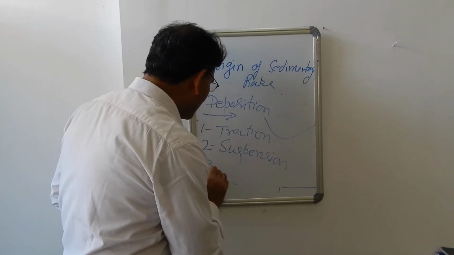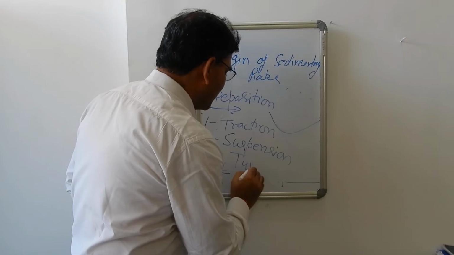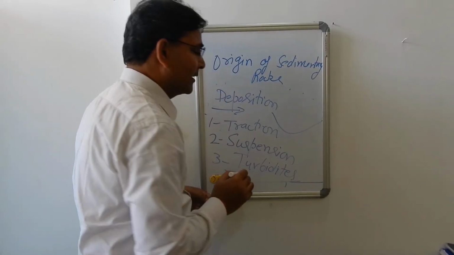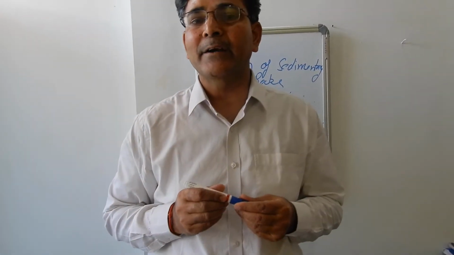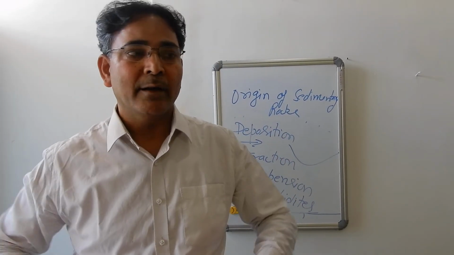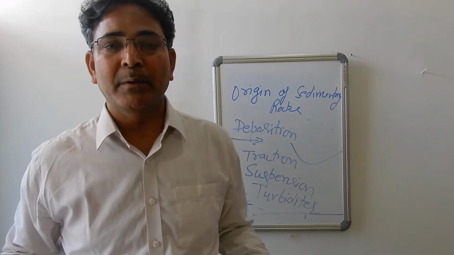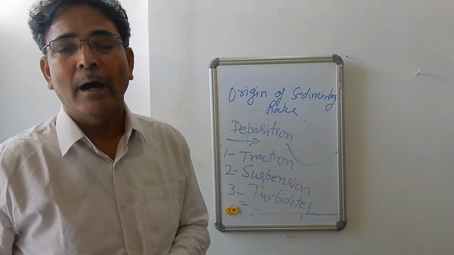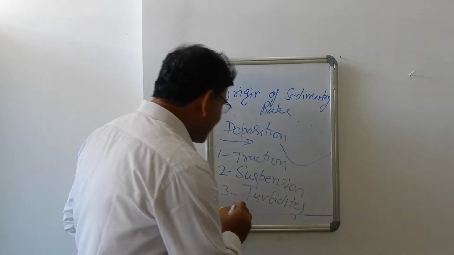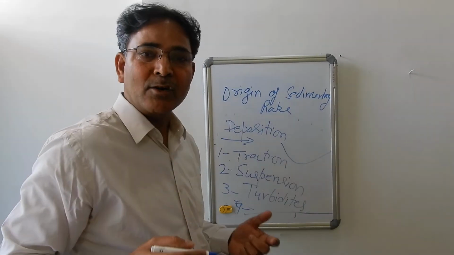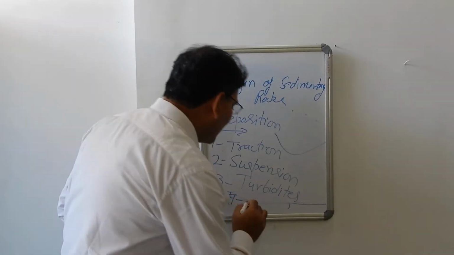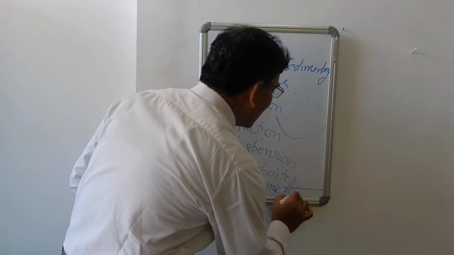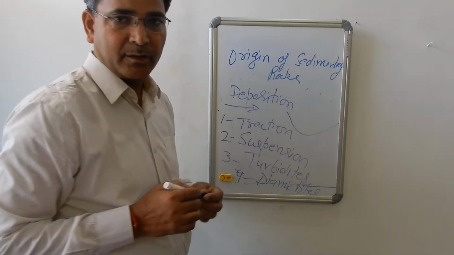Then all those sediments which are deposited by turbidity currents, their deposits are known as turbidites. Turbidity currents are high density currents, the currents which are laden with sediments, which are full of sediments. Generally they are more pronounced in a lake or in the deep sea. The glacier weathers, transports and deposits only one rock type, and that is known as diamictite. So these four are various processes of deposition.